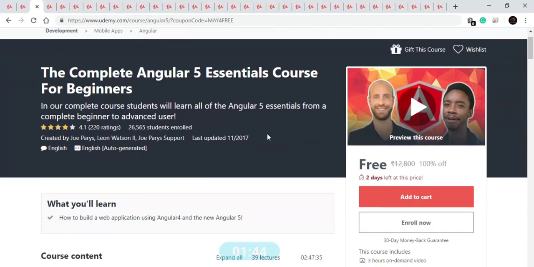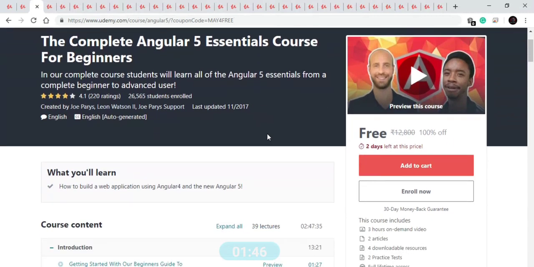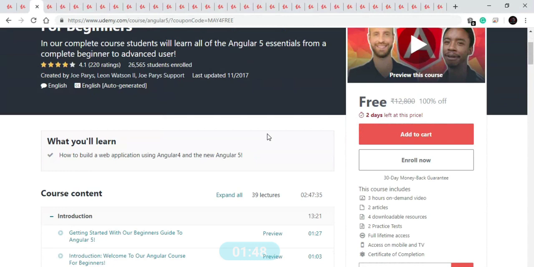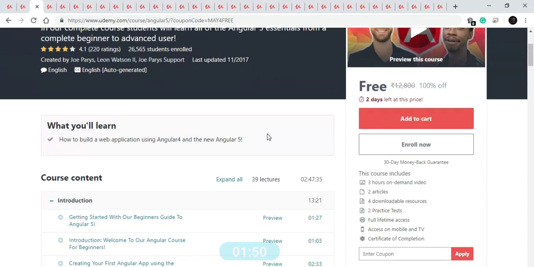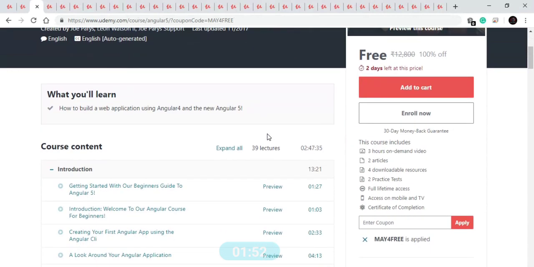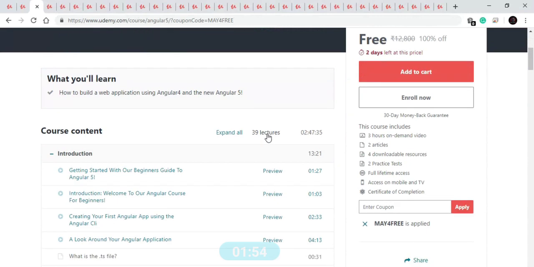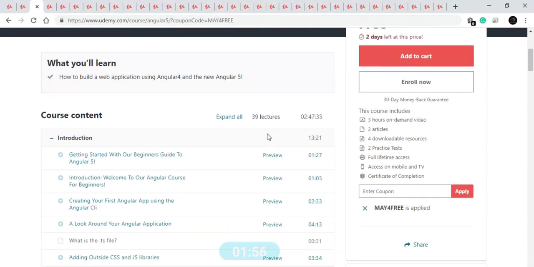Our next course is on complete Angular course. In this course you will learn to build a web application using Angular 4 and Angular 5. This is a 3 hour course, available for free for 2 days, and after that you will also get the certificate. This course comprises 39 lectures. In this course you will get 2 practical tests and 4 downloadable resources also.